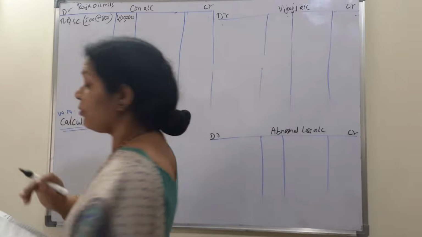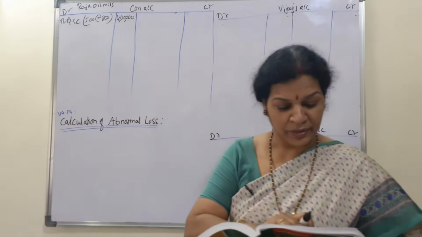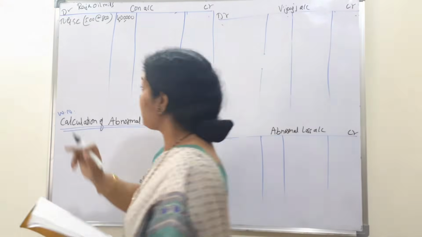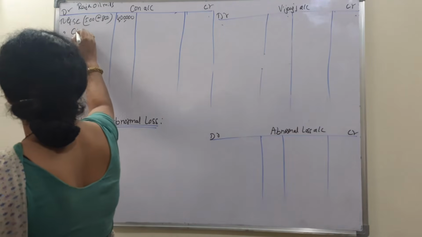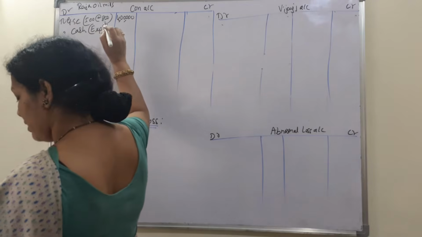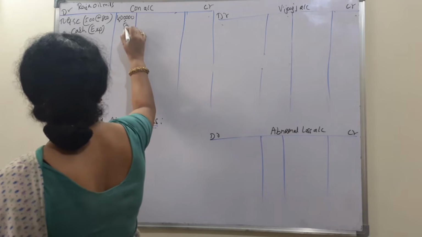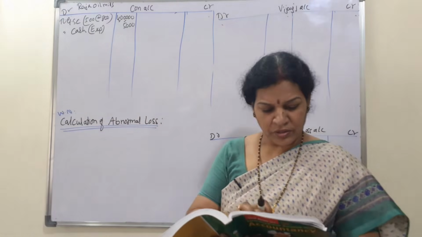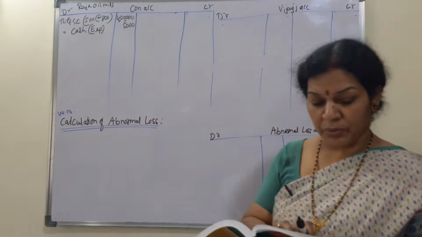It means total goods sent on consignment is 4 lakh. Raja Oil Mills paid 5,000 rupees for various expenses to cash, consigner expenses 5,000, and the destroyed goods we will see in the calculation of abnormal loss.